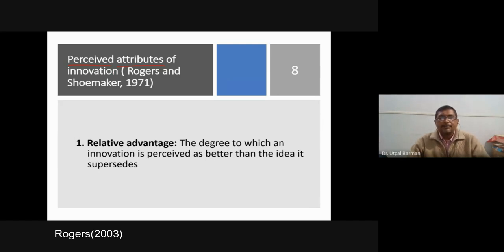For big farmers, a tractor may be a good thing, but for marginal farmers, purchasing a tractor is not a suitable decision. So for the same innovation, the perception will differ, and because of that we have to consider these things: for which group of people it is relatively advantageous and for which group it is not.